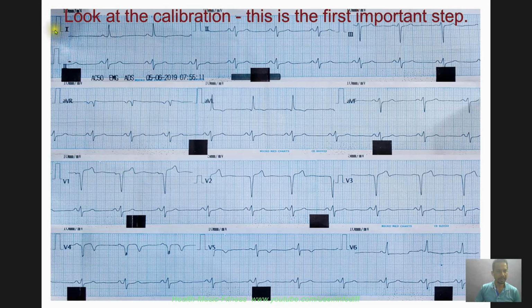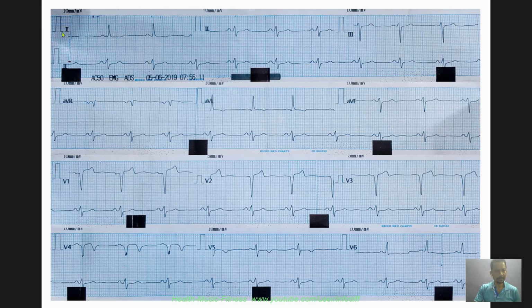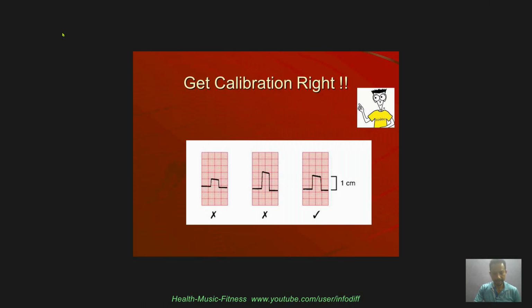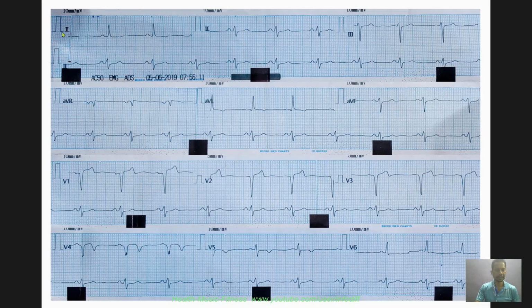It has to be 10 millimeter in height, and there should be a horizontal plateau, and then a 10 millimeter fall, and it should be vertical, and there should be no deviation of the plateau. It should not be like this, because if your plateau is going up or going down, that will give a false R wave or a false Q wave, and that will be very misleading, and you can misdiagnose the patient.